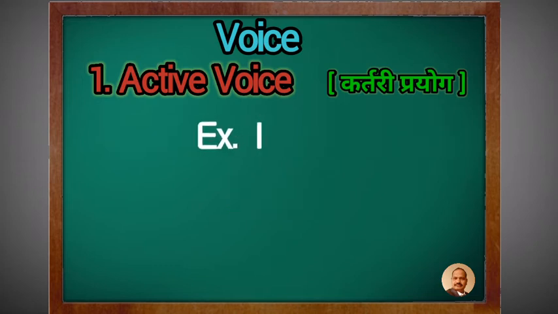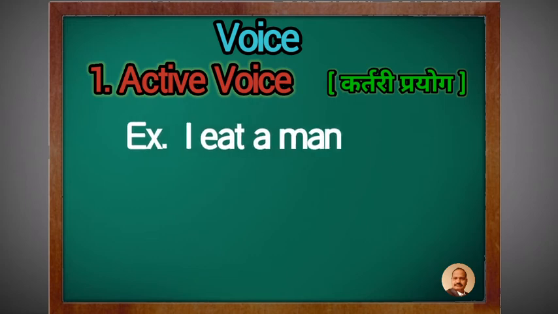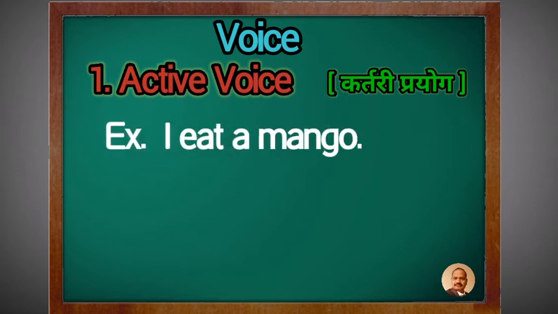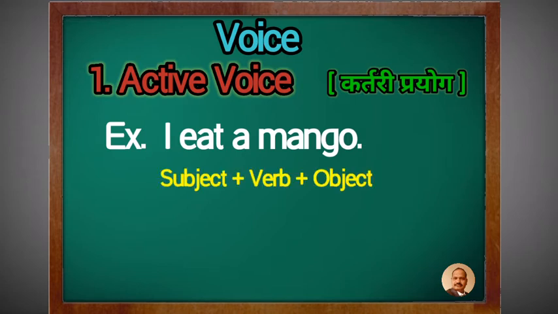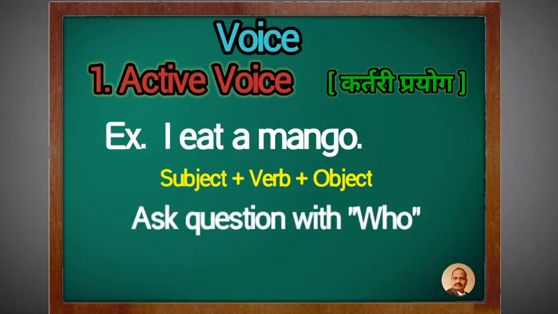Example, I eat a mango. In this example, I is the subject, eat is the verb, and a mango is the object. When we ask a question with who, we will find the subject.